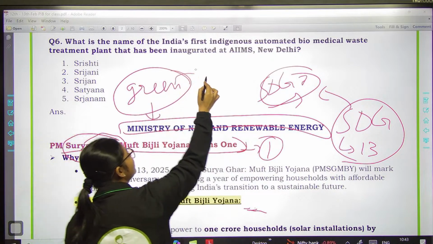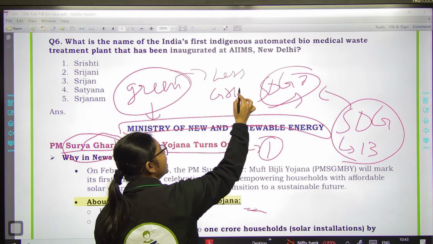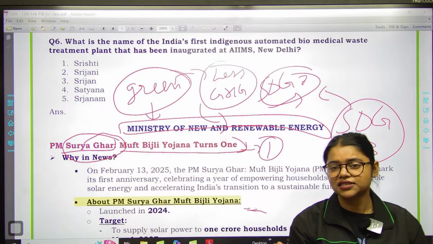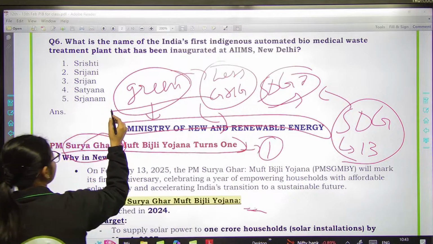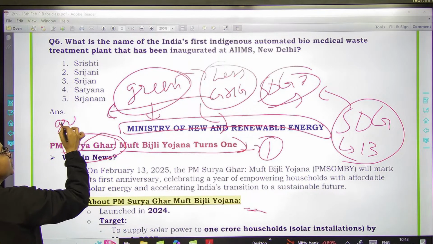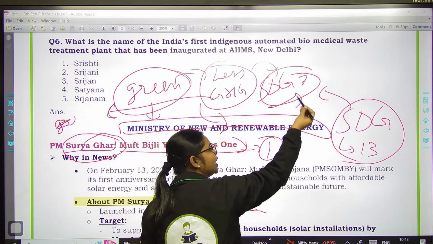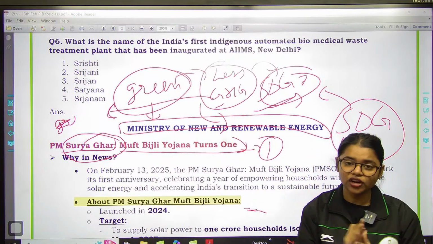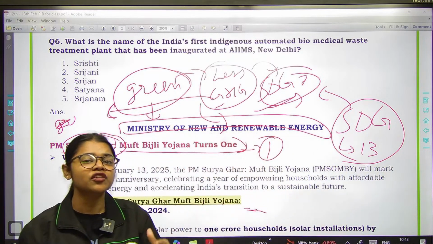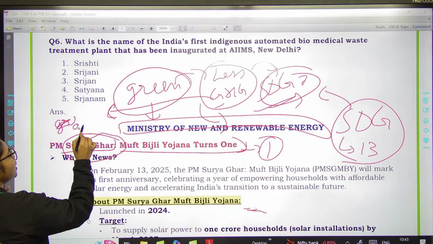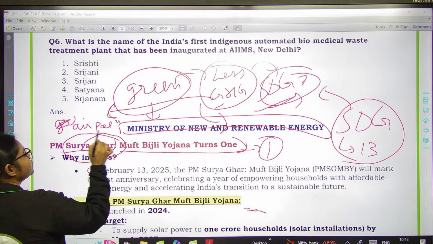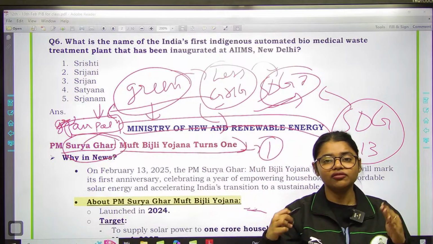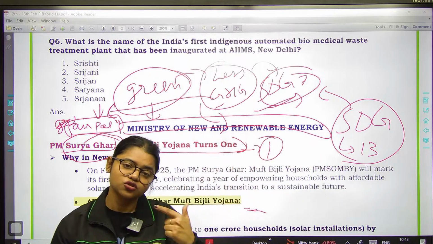What does green mean? Obviously this will emit a lesser amount of greenhouse gases, and when any energy emits lesser greenhouse gases, then obviously it will promote greener growth, and it will basically help India to achieve this target, that is clean and affordable energy, right? And as soon as there is less greenhouse gas emission, then what will happen? Obviously our environment will be more pure, right? So air pollution, or basically the pollution in the country, will reduce, right?